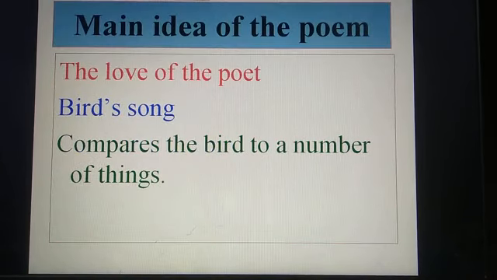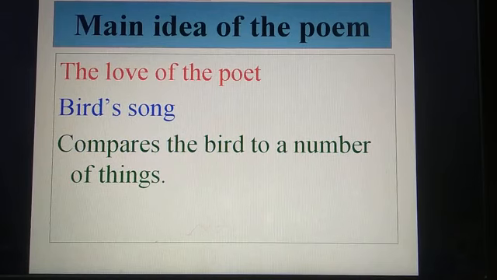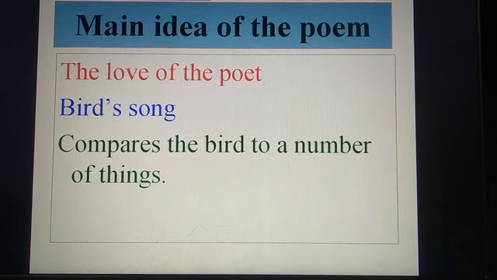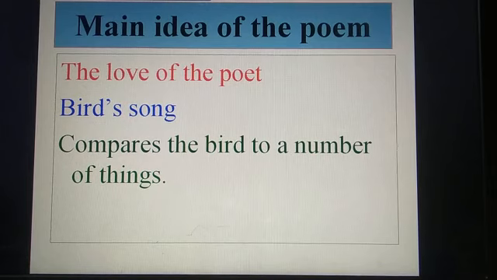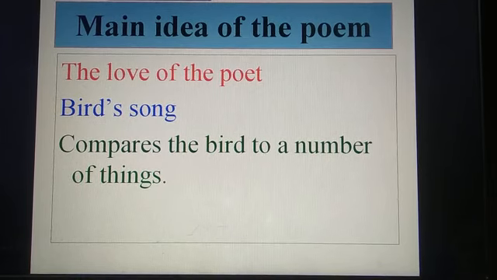That is some information about the poem To a Skylark. And what is the main idea of the poem? The main idea is the poet's love of the bird's song, the Skylark's song, and he compares the bird to a number of things. The poem opens with the speaker, the poet, calling out to a bird which he calls a spirit, and he tells the bird how much he loves its singing.